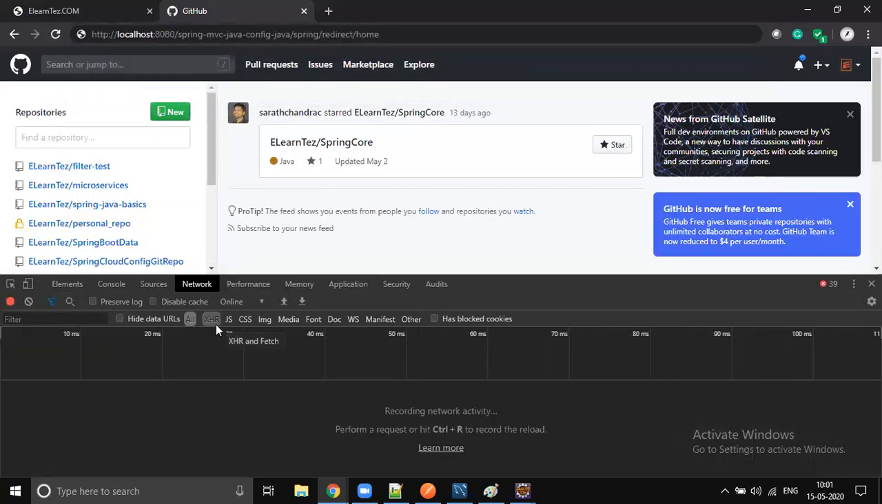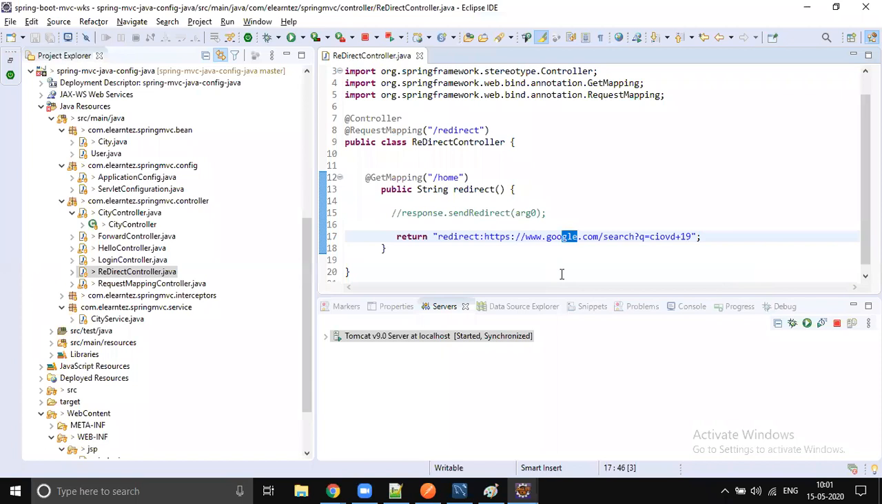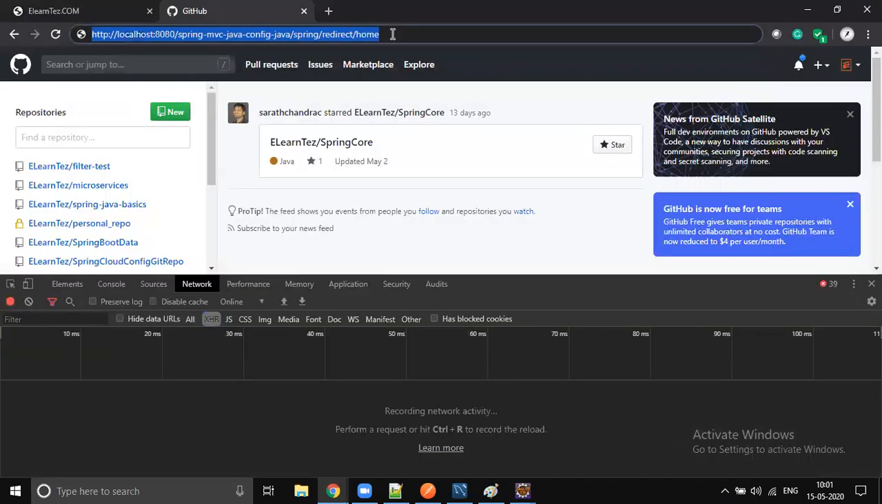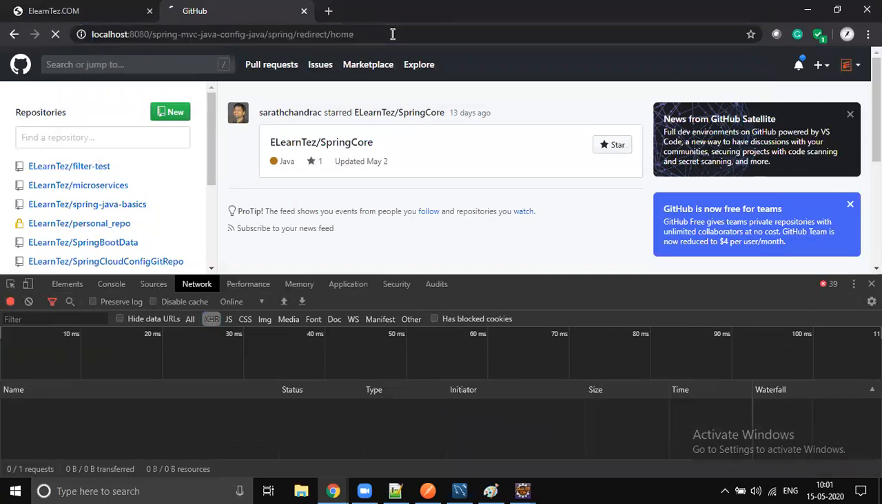And I want to see only XHR. I don't want to focus on JavaScript and CSS links, right? So I will send the request to my application. It internally redirects to some Google page with COVID search. Just send the request.